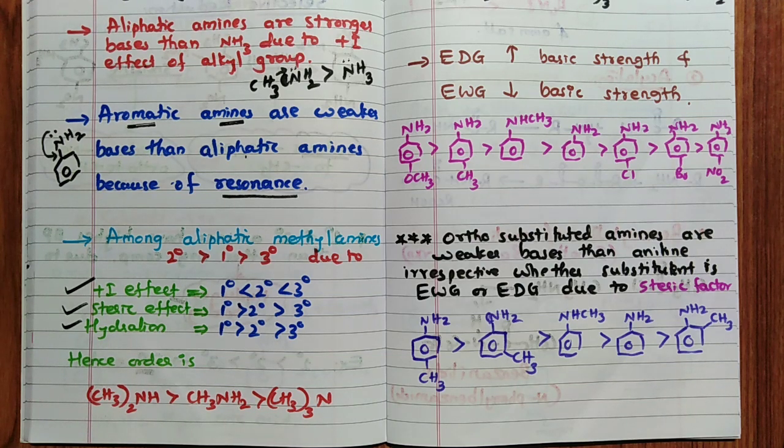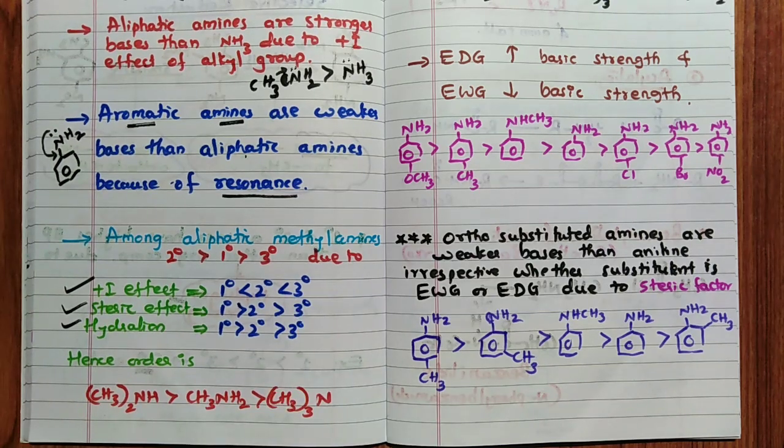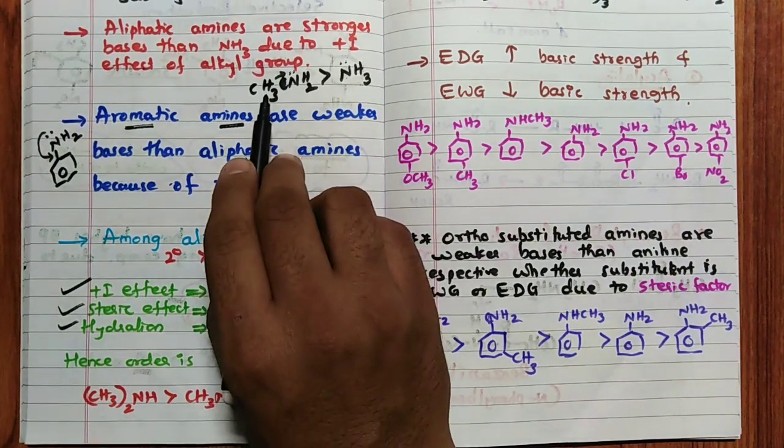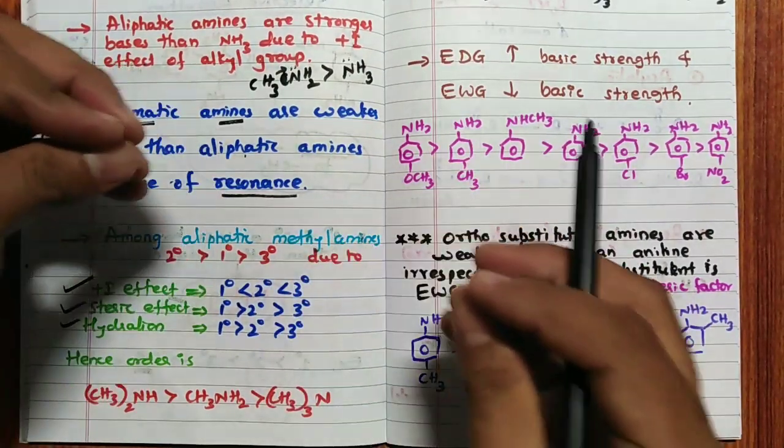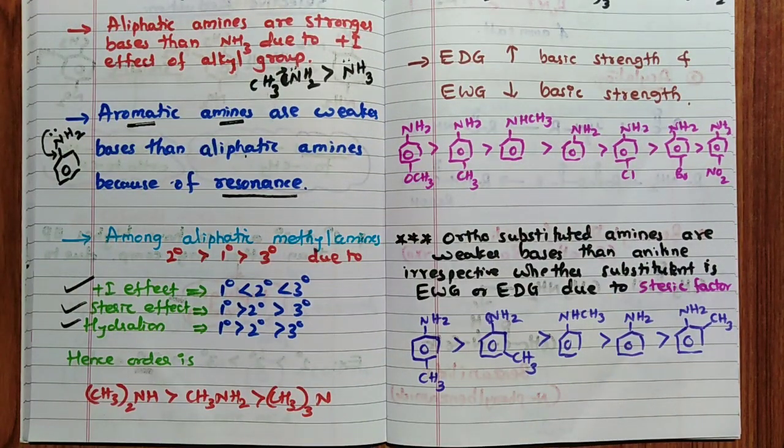Now the plus I effect, if you consider, is highest for tertiary because it depends on the methyl groups, and three methyl groups are attached to tertiary, hence the plus I effect will be more in that case. But when you consider the steric effect, it is less for primary.